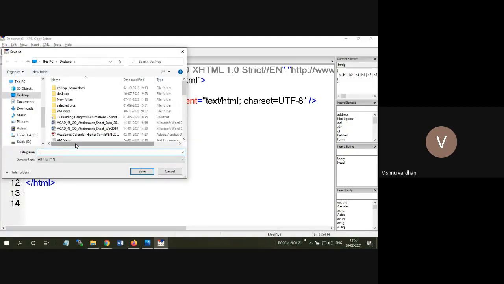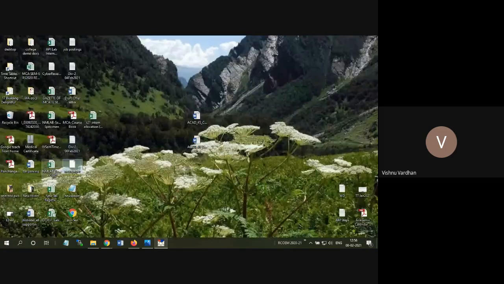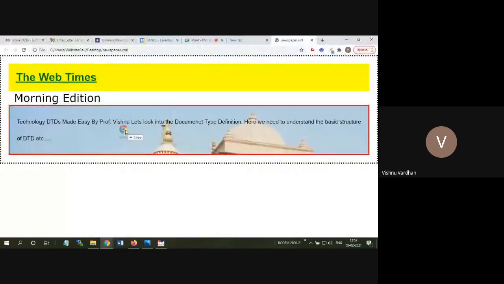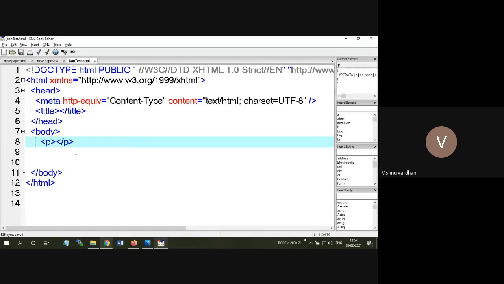I am going to save this as something like JSON test.html, and I am going to load this JSON test here. It is nothing. Okay, it has nothing right now because this is an empty element, and I am going to identify this element with some ID. The ID is user.